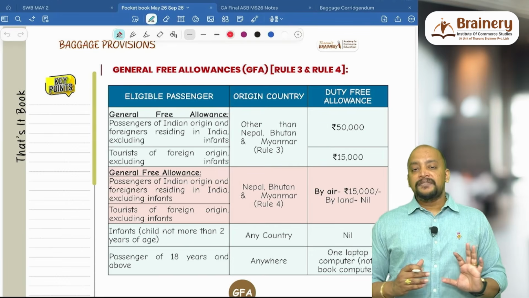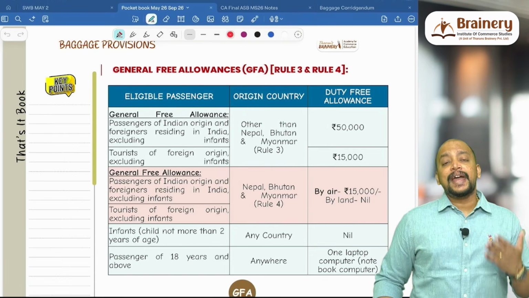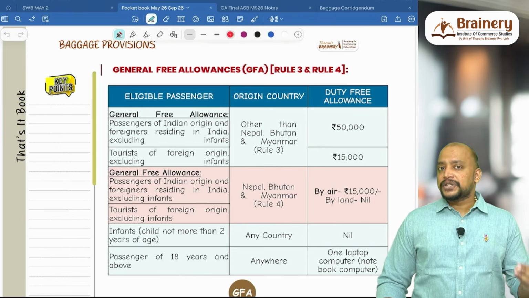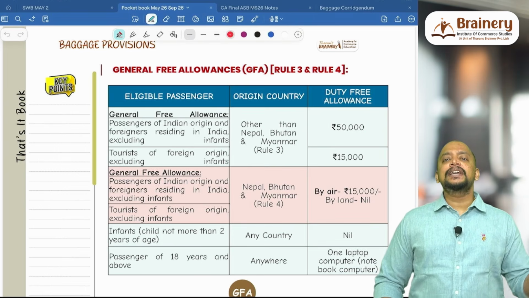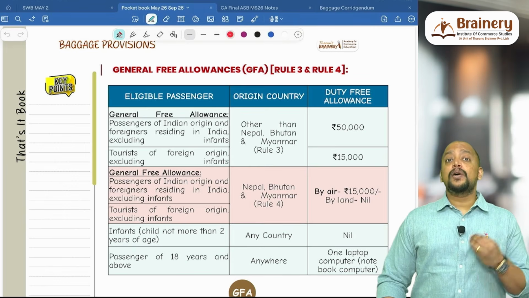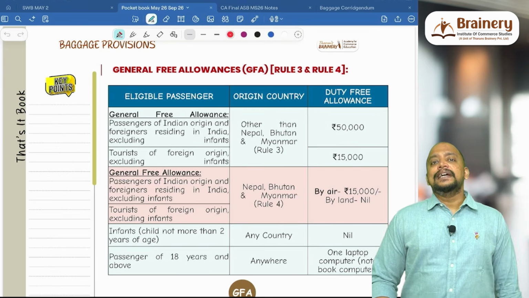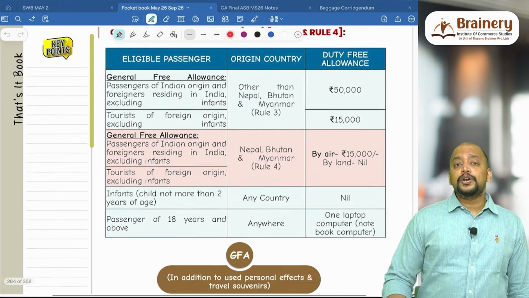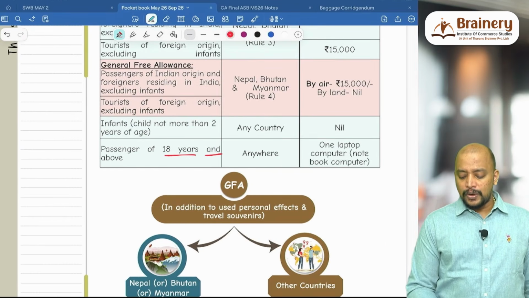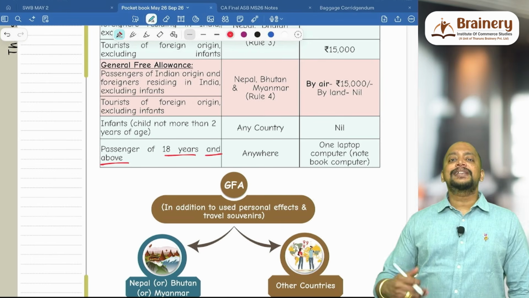So look into the first one. Baggage refers to passenger luggage. Goods can be imported by different modes. Baggage is also one of the modes through which goods can be imported, and there are certain exemptions and allowances with respect to baggage. Basically, any article brought through baggage will be dutiable. However, we have one exemption with respect to used personal effects. If any used personal effects are brought, they are exempted, and also one laptop brought by a passenger aged 18 years and above is exempted. These two are exempted, and the others are dutiable.